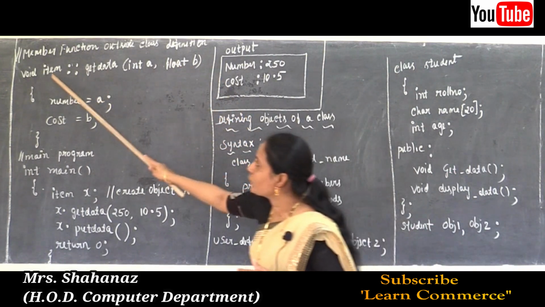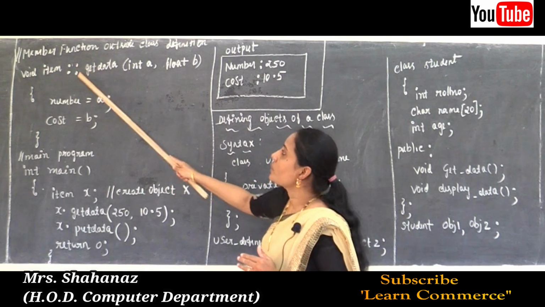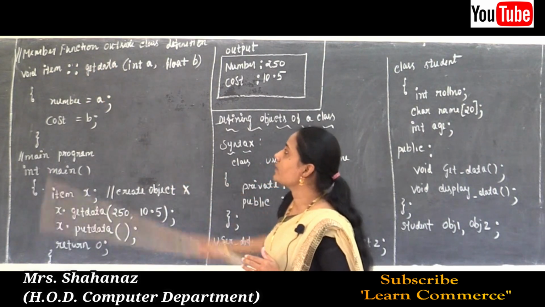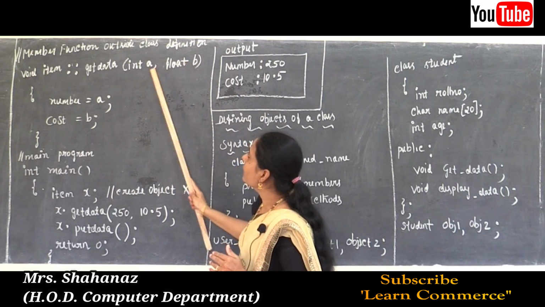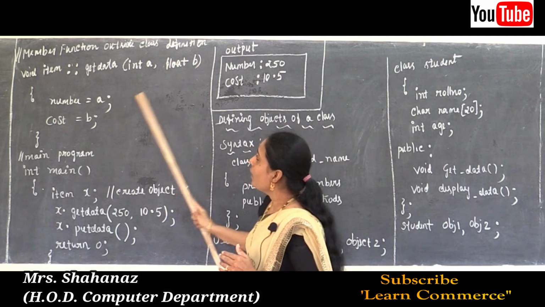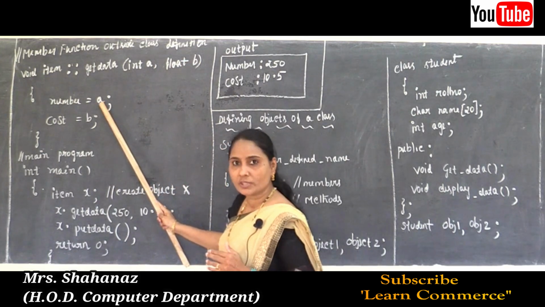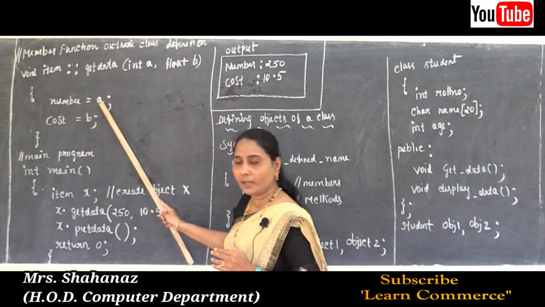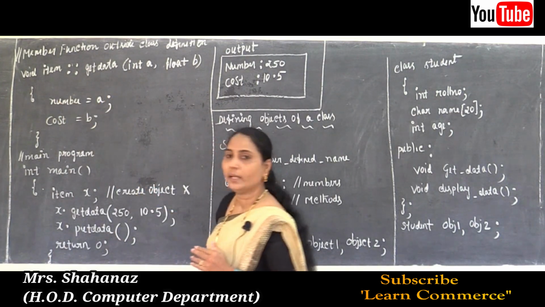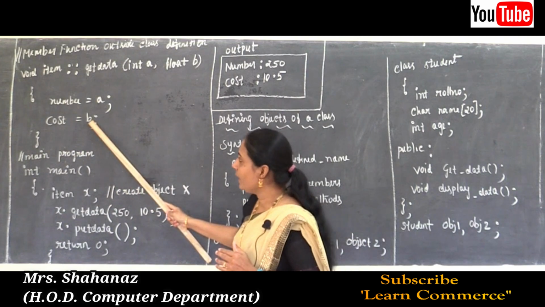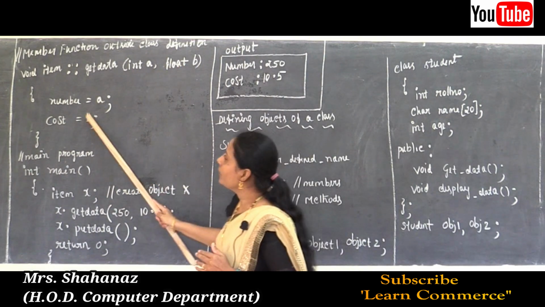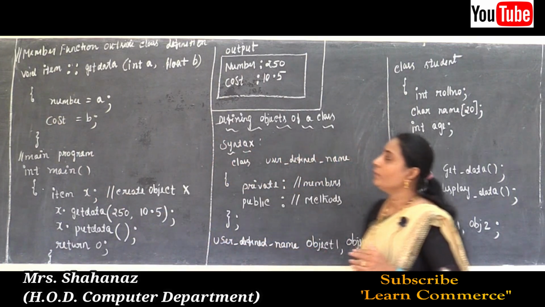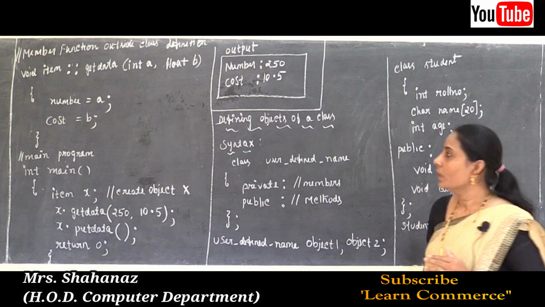Now this line defines the member function using the scope resolution operator, with two arguments a and b. Whatever value we pass in argument a is going to be added to the number, and b, the second argument, is going to be added to the variable cost.